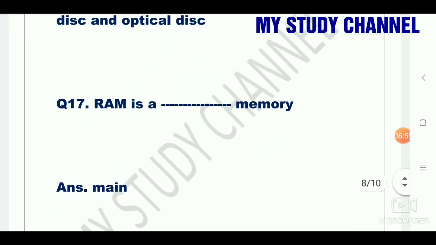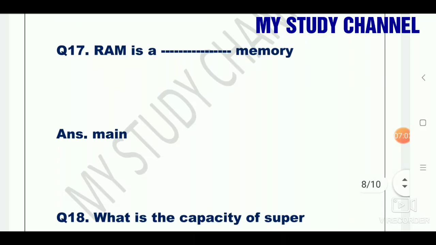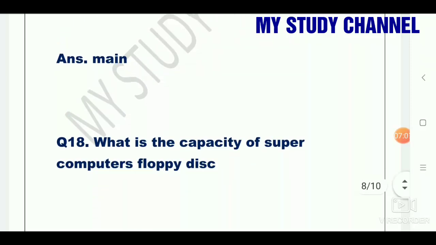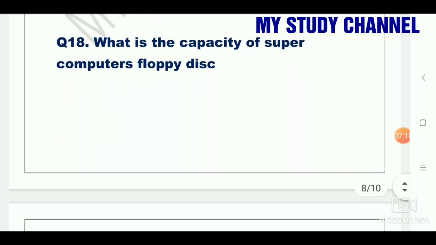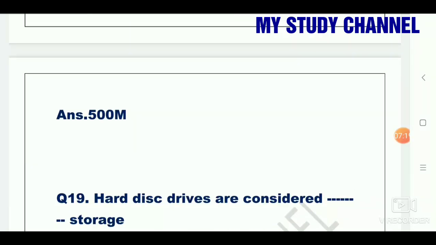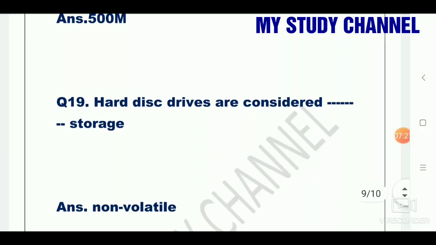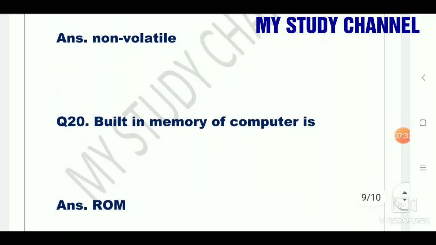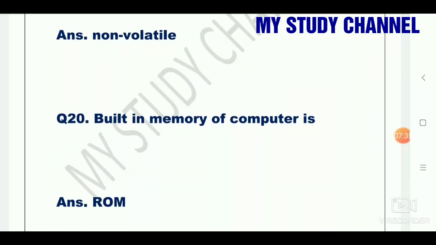Question number 18 is, RAM is a dash memory, that is main memory. Next question is, what is the capacity of supercomputer's floppy disk? Answer is 500 M. Question number 19 is, hard disk drives are considered dash storage, that is non-volatile storage. Built-in memory of computer is dash, that is ROM.